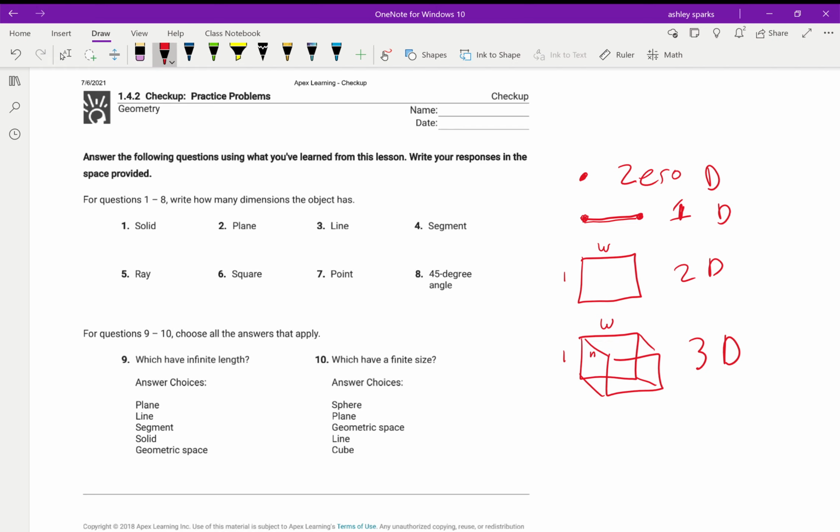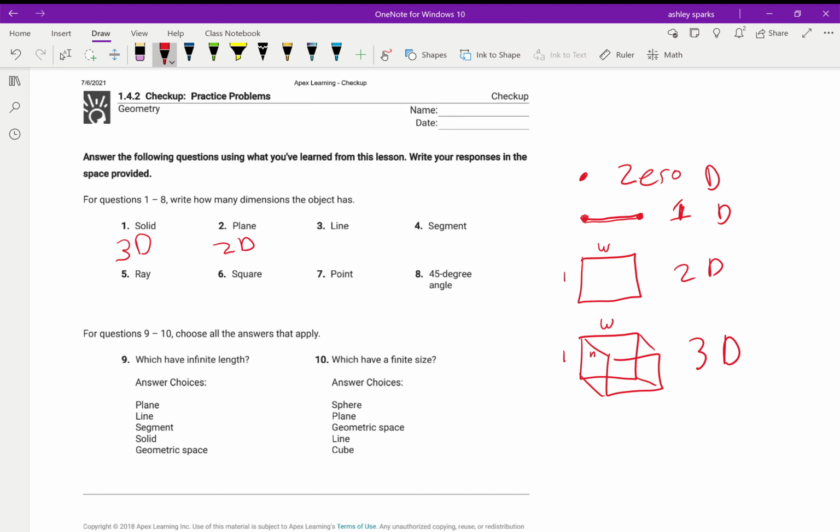So a solid. A solid is like a cube. It's anything pretty much around you, your chair, your table. Anything solid we describe as a 3-dimensional object. A plane, you should think about as like a piece of paper. It's what we're working on, but it's flat. Because it's flat and has no height, it'll only be a 2-dimensional object.